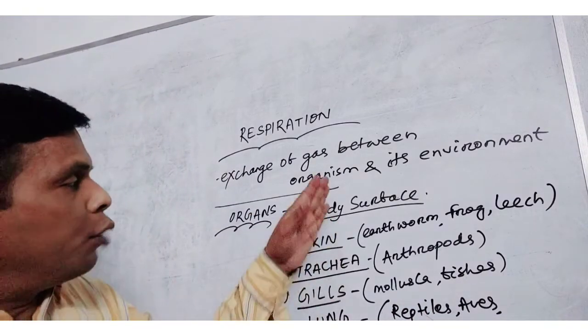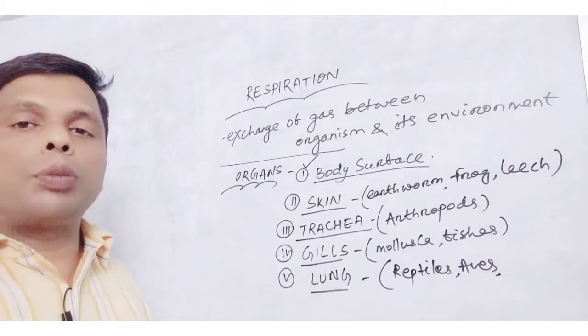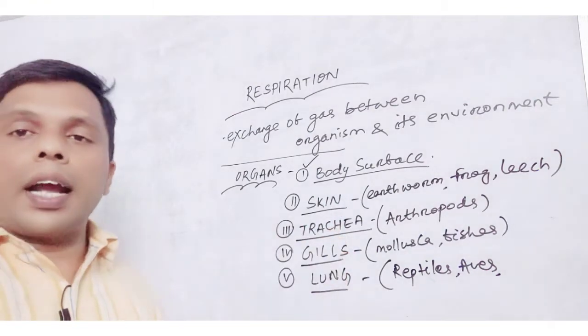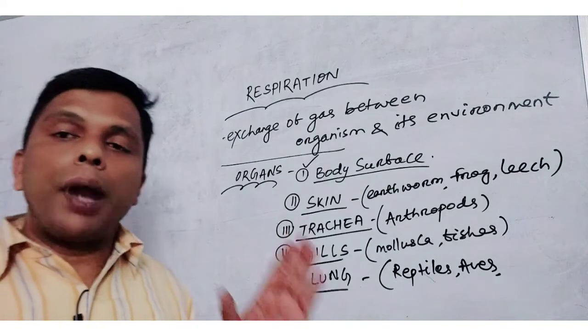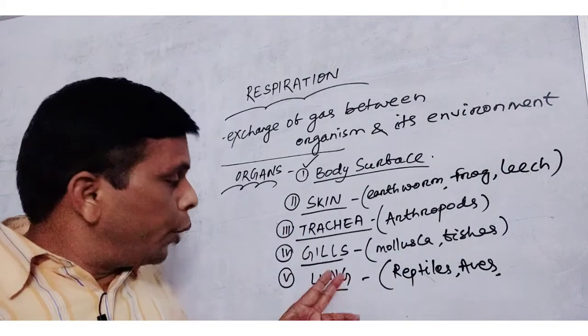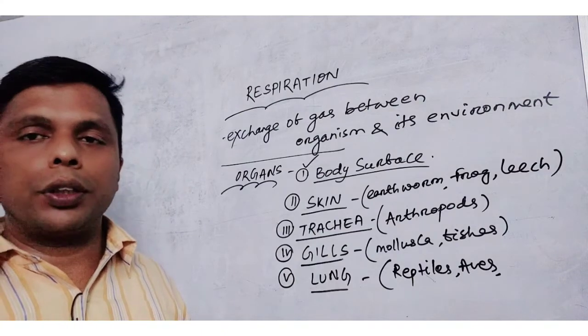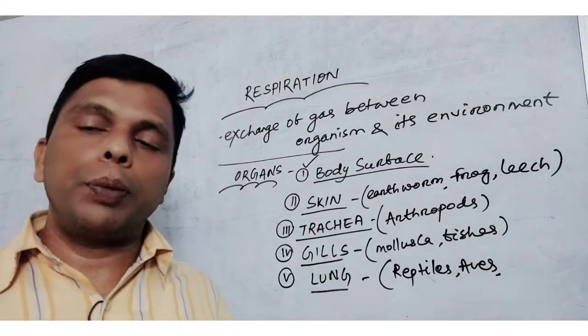So these are the major organs: skin, cutaneous respiration. When it takes place by trachea, it is tracheal respiration. When by gills, it is branchial respiration. When by lungs, it is pulmonary respiration. So this is all about the organs of respiration.